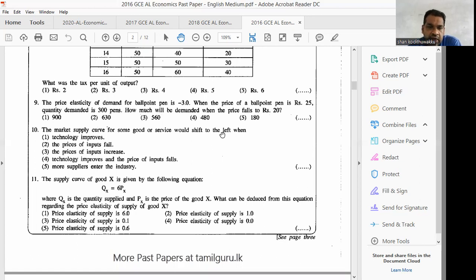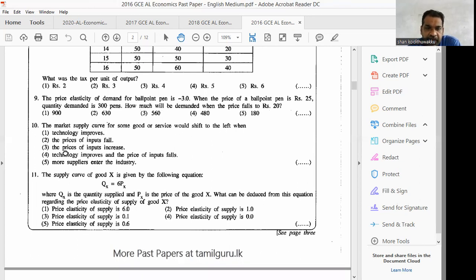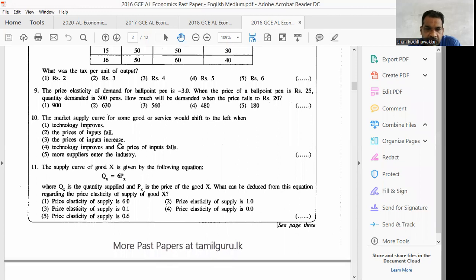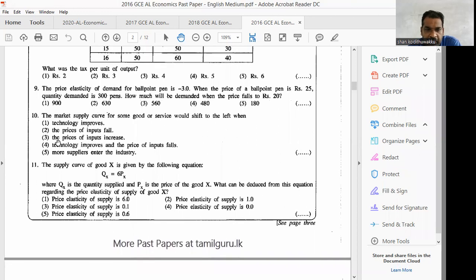Therefore, the answer is number 3. The prices of inputs increase, then the supply curve would shift to the left. When the prices of inputs increase, there will be an increase in cost of production. Therefore, your original supply curve will shift to the left. Answer is number 3.